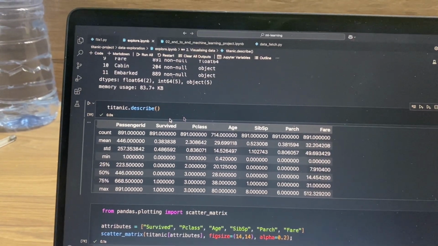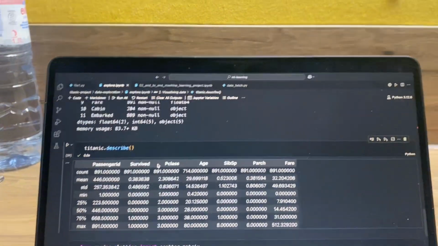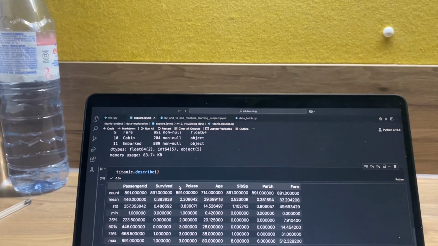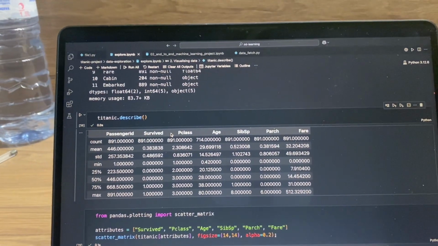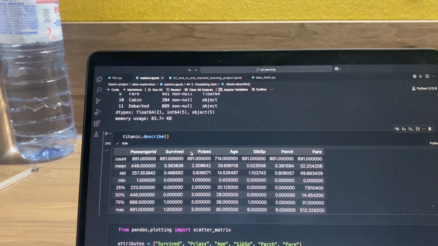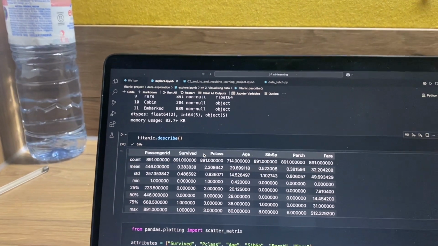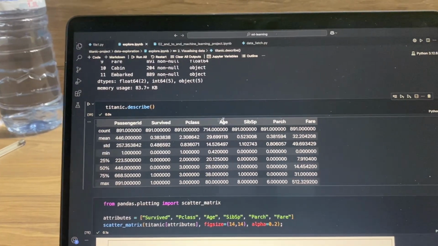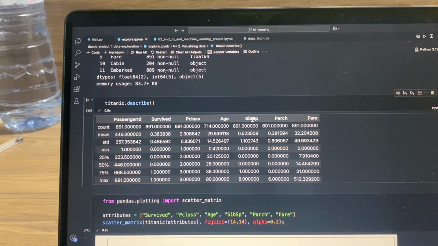Pclass is basically how good all the services are for the passenger. First class is the best one, with the best service, and third class is the least good one. I guess in third class you just travel, and maybe there is some food available. Age, obviously, is an interesting one.